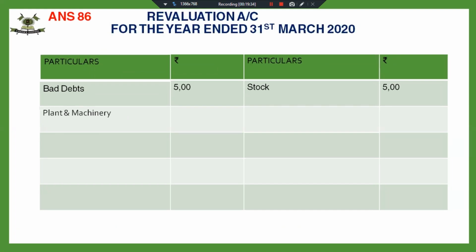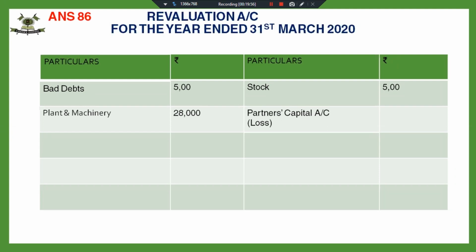There is a decrease in the value of plant and machinery by 28,000. So there is a loss. Easy to calculate. 500 has been cancelled. So as we can see, there is a loss of 28,000, which has to be distributed.